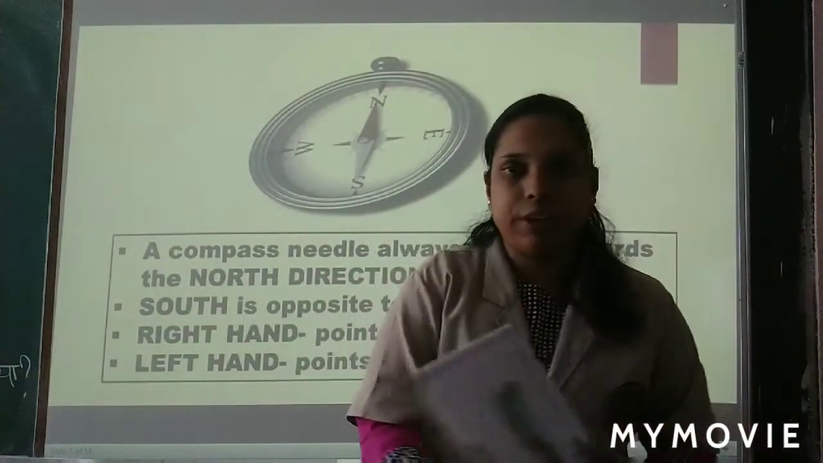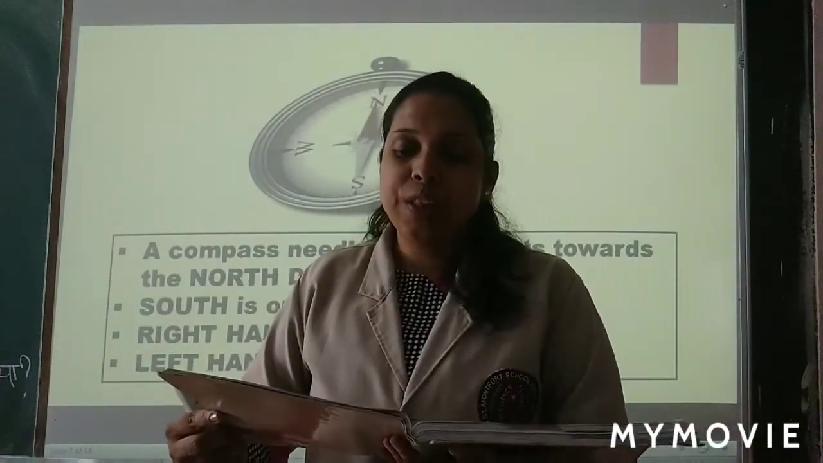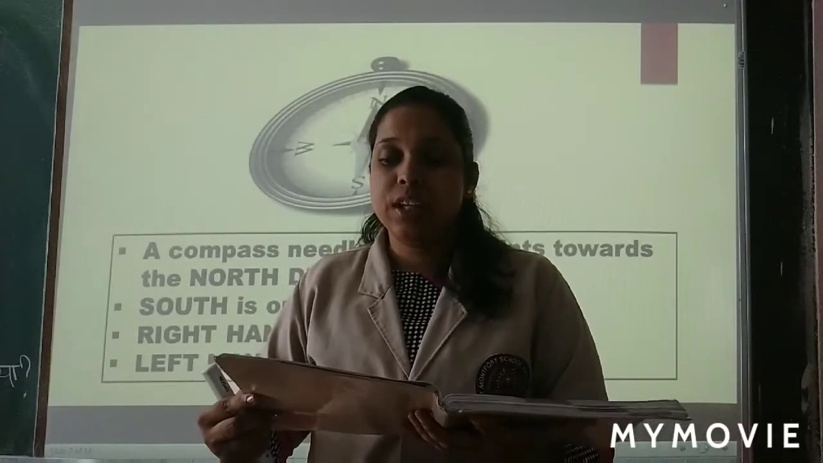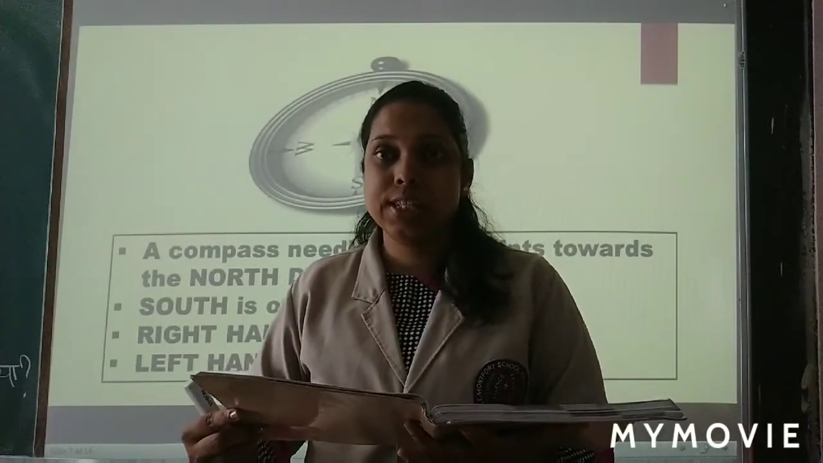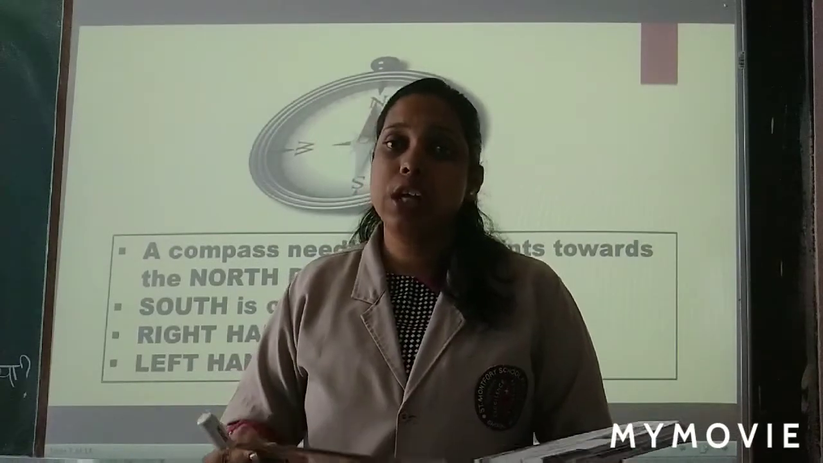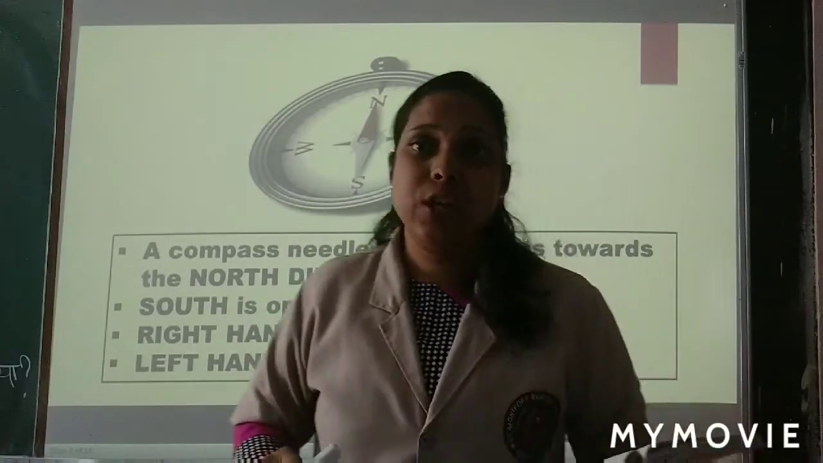Now what is written over here? Next. Come to the next page. With the help of a compass, we can find direction. It is very useful in places such as forest, mountain, or in the middle of the sea. Now this compass is very, very useful. Why is it useful?